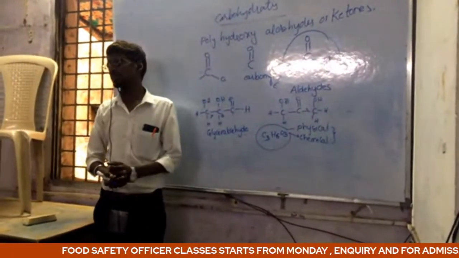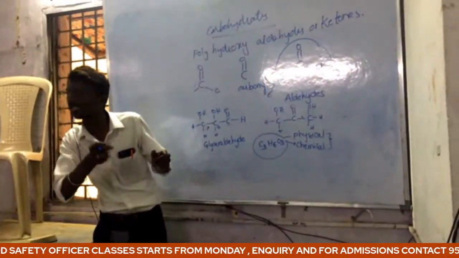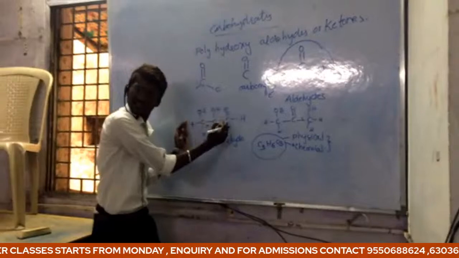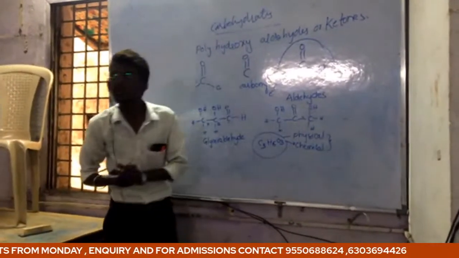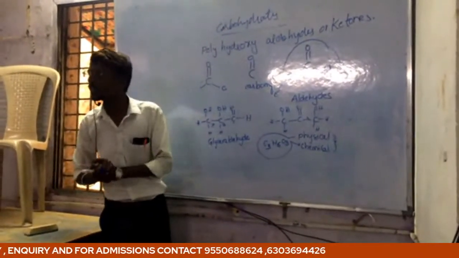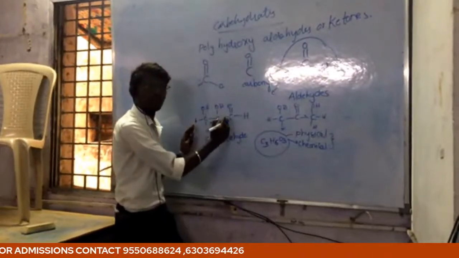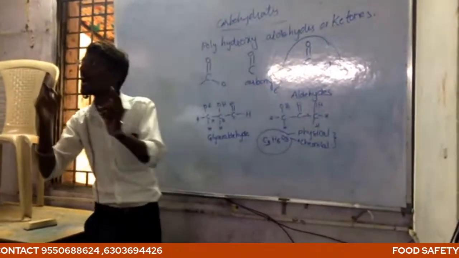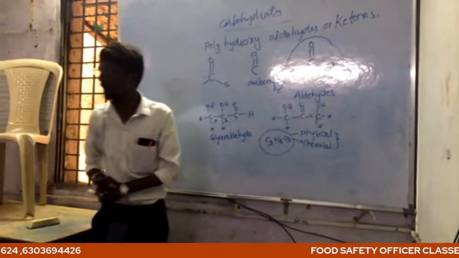This is the most important. Most of the carbohydrates which exist in the aldehyde form have their respective ketone form. These two are examples of isomers of one another.